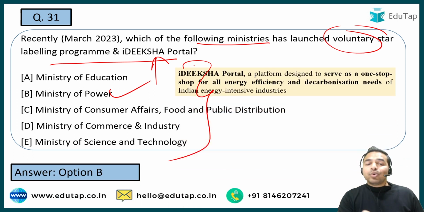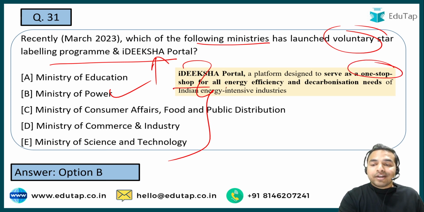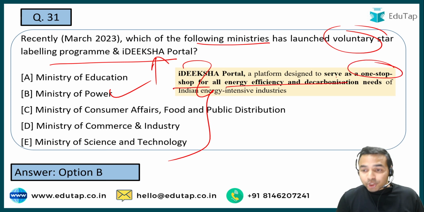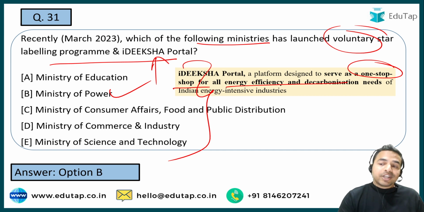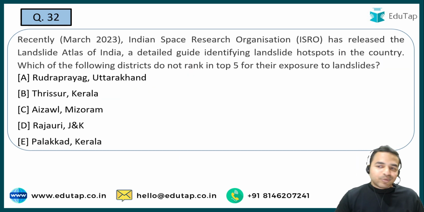And let me tell you some important information about the I-DIKSHA portal. So here you can see that it is a platform which has been designed to serve as a one-stop shop for all energy efficiency and decarbonization needs. तो जितनी भी हमारी energy efficiency और decarbonization needs हैं इंडियन energy intensive industries की, उसके लिए one stop shop है आई दीक्षा पोर्टल. I hope this is clear. Now let's move on to the next question.